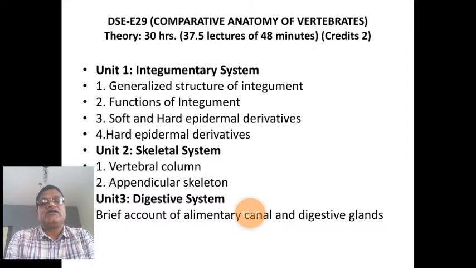In fish and amphibians, due to the absence of neck, the body is divided into head and trunk region. Neck is absent in the frog, particularly. Due to absence of neck, which part of the alimentary canal is very short or reduced? That is the esophagus.